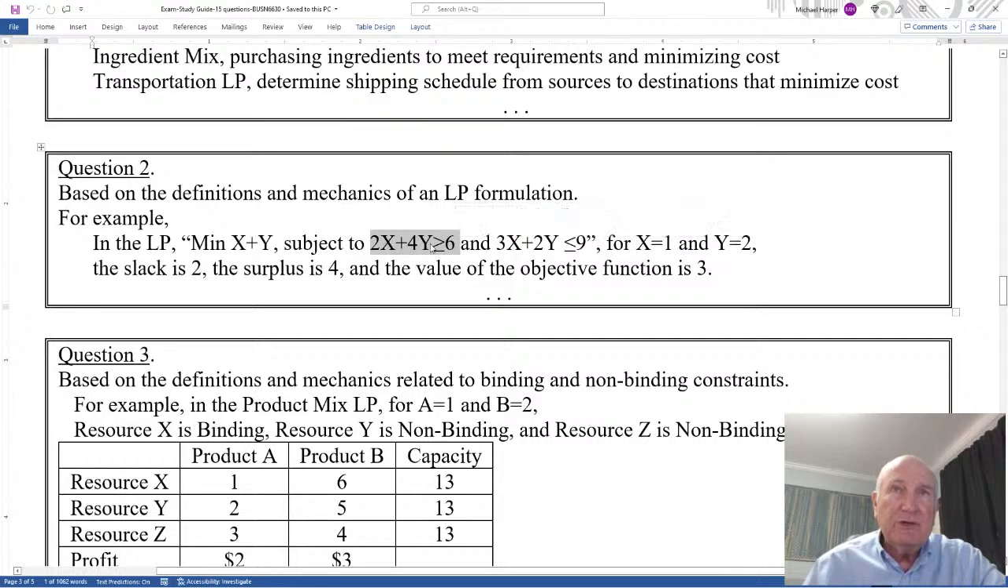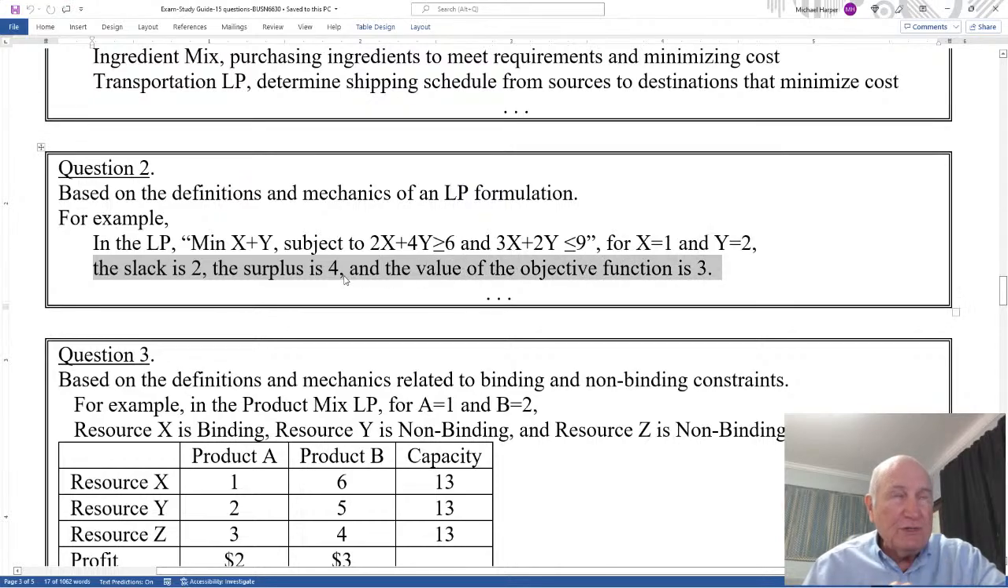Well, 1 here and 2 here is 8, 9, 10. That's 4 more than 6, so the surplus is 4. So 1 and 2 in here, 3 plus 4, what's 3 plus 4? 7. That's 2 less than 9, so the slack is 2. The slack is 2, surplus is 4, the value of the objective function is 3.